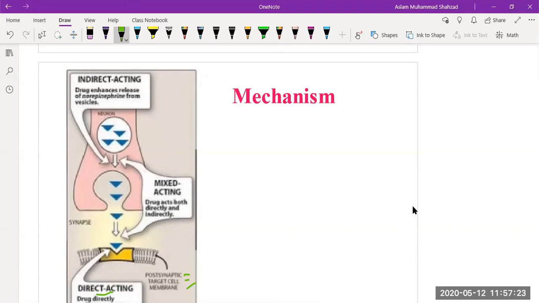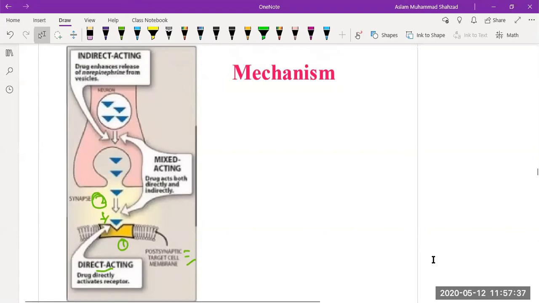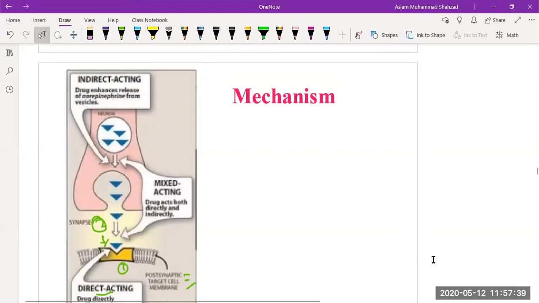They bind directly at the post synaptic target cell membrane, and then the response is produced. So it is the direct response with the receptor. The neurotransmitter we're talking about is norepinephrine from the vesicles.